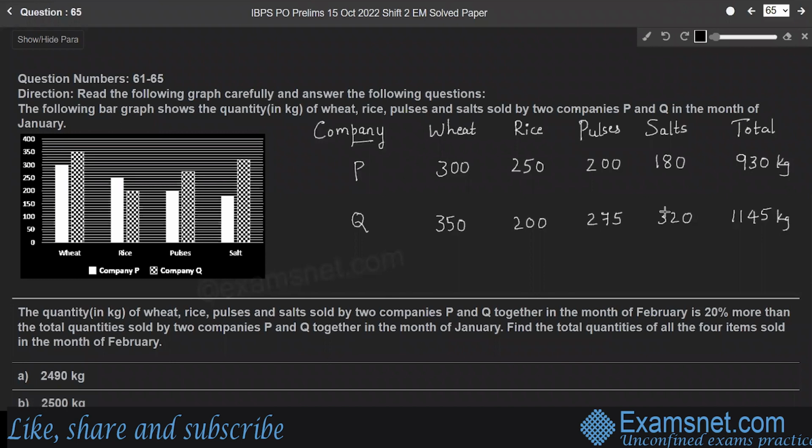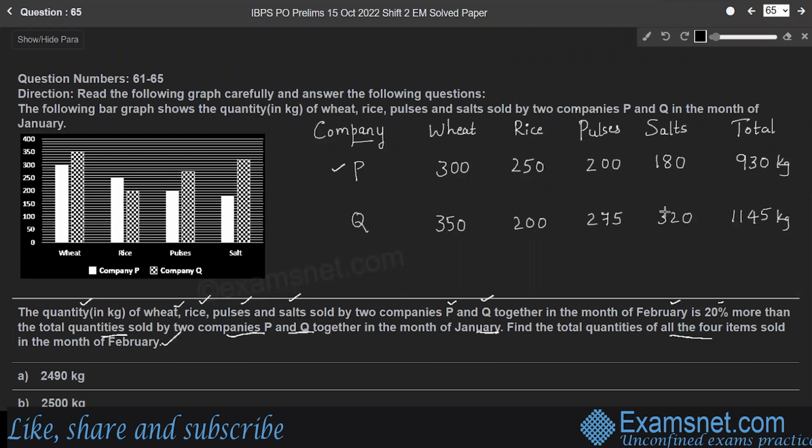Question 65. The quantity of wheat, rice, pulses and salts sold by two companies P and Q together in the month of February is 20% more than the total quantity sold by the two companies P and Q together in the month of January. Find the total quantities of all the four items sold in the month of February.